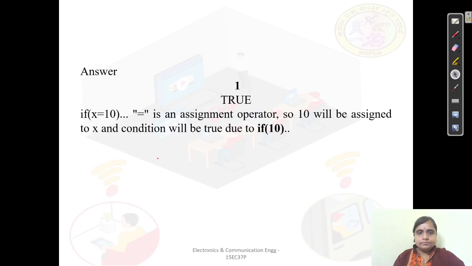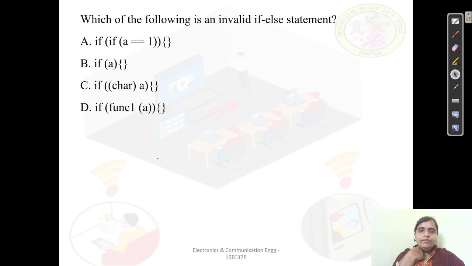Okay. Which of the following is an invalid if else statement? Which of these is invalid? In an if, we are going to put the expression. But here I cannot use one more if as a test expression. We cannot take an if as the test expression inside an if. So that's why your invalid if statement is what? It is a, is invalid.